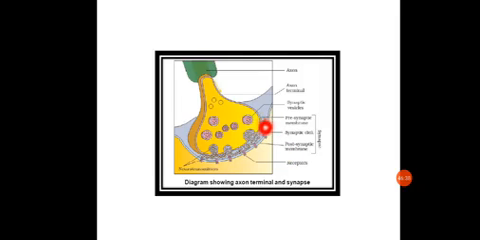Okay, so this membrane, which is basically the terminal part of the synaptic knob, is called the presynaptic membrane. And the membrane of the next receptive dendrite is called the postsynaptic membrane. And this cleft or area in between the presynaptic membrane and postsynaptic membrane is called the synaptic cleft.